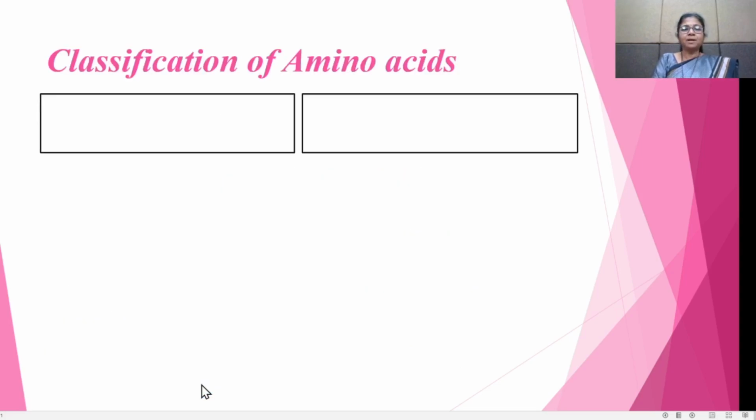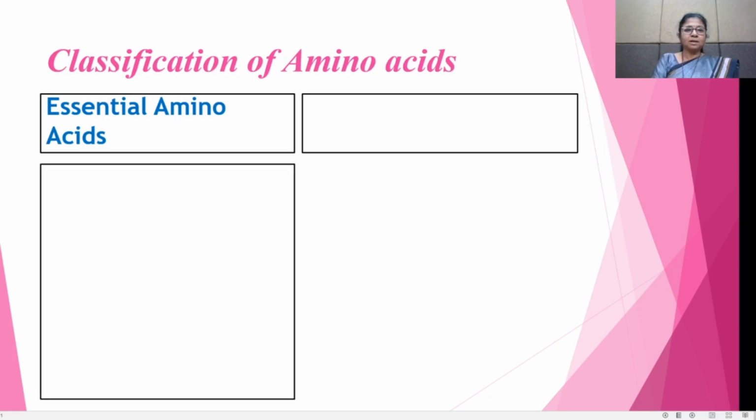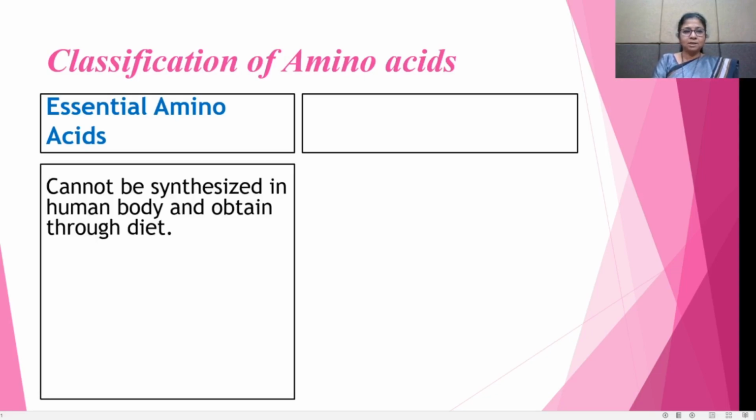Now see, again they are classified as essential amino acids. What are the essential amino acids? These amino acids cannot be synthesized in the human body and are obtained through the diet.